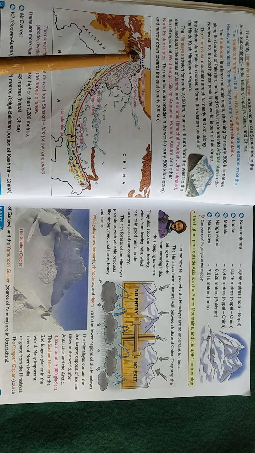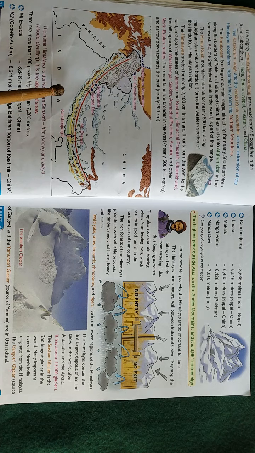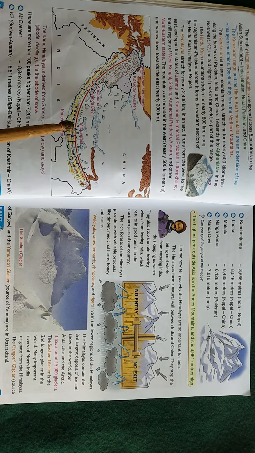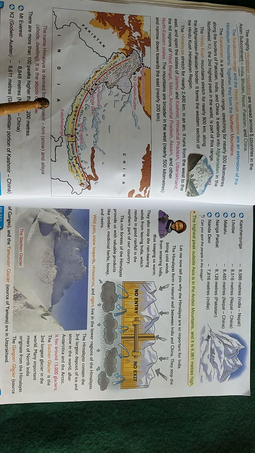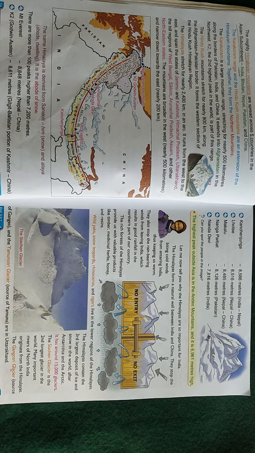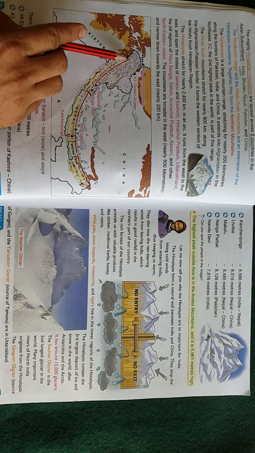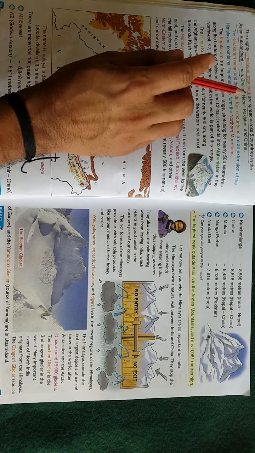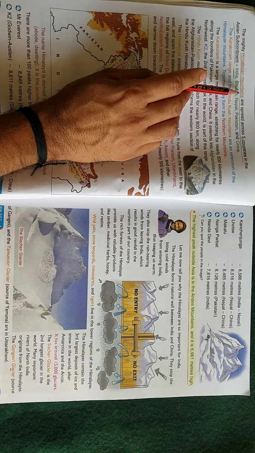This is our India map, and here the neighboring countries Pakistan, China, Nepal and Bhutan are there. So the Himalaya, the red line, you can see the image very carefully. That line is the great Himalaya, that is its extent.